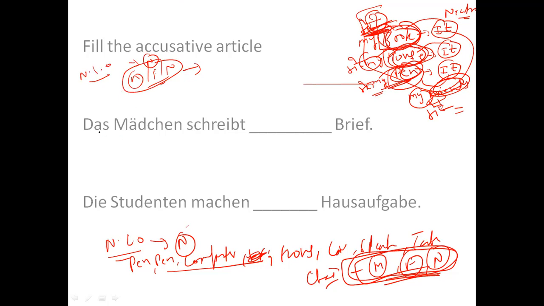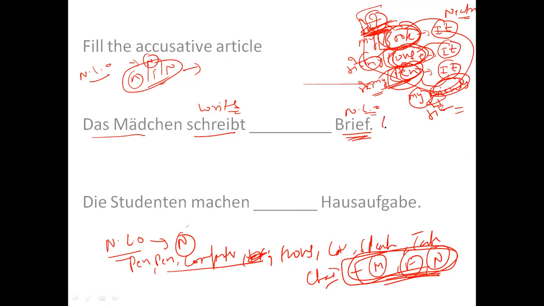All right, now here, next sentence for you. The next sentence is Das Mädchen schreibt den Brief. Das Mädchen is the girl. Schreibt is writes. The girl is writing the letter. Now, letter is again a non-living object. Please do not make this mistake.